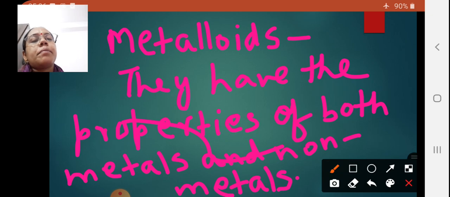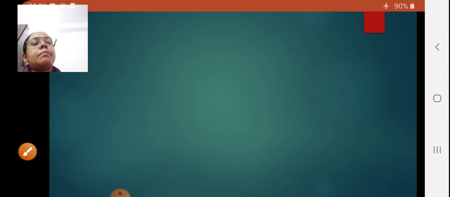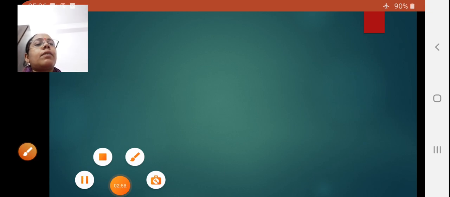Okay, they have the properties of both metals and non-metals. They are called metalloids. So, two of the members, that are tellurium and polonium, they are metalloids.